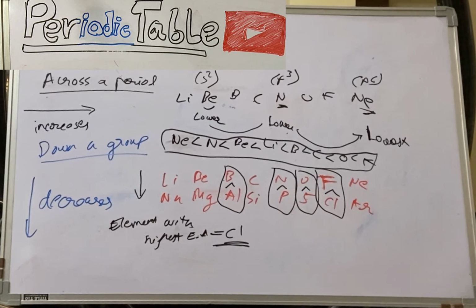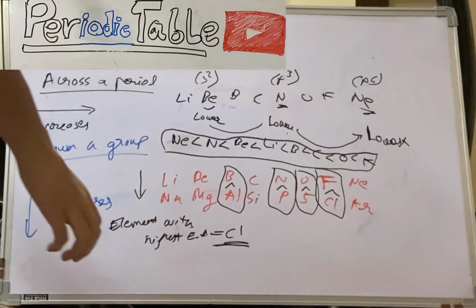Now we are done with the exceptions over here. We have covered all the exceptions for electron affinity. These are pretty easy to understand if you take it in a very simple way.